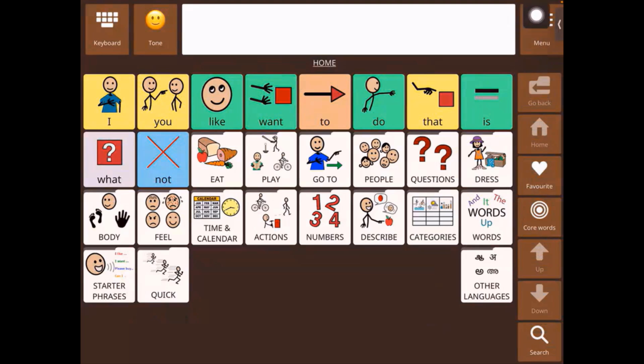On the top, we have the menu, which gives access to a number of settings. And then over here, we have the white rectangle, which is the message box. Then we have the expressive tones button, which allows us to access different voices for different feelings. And then we have the keyboard button, which helps us to access the keyboard.